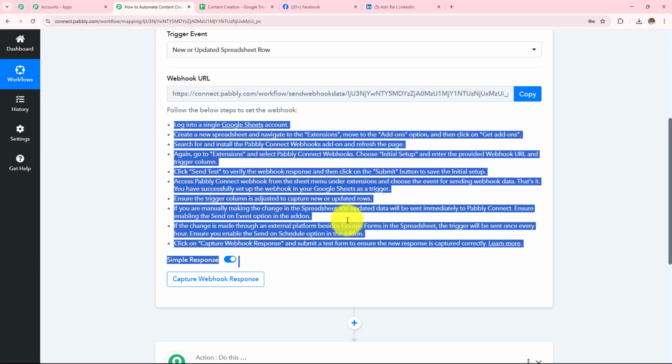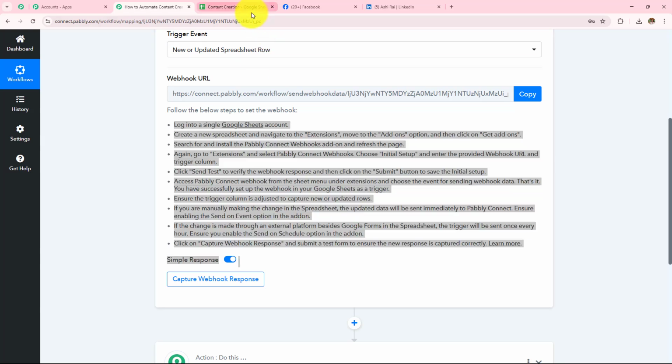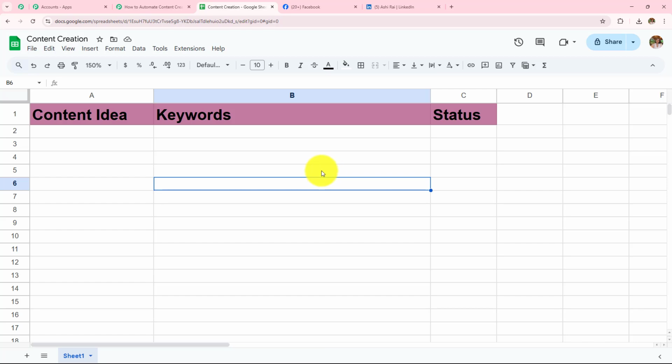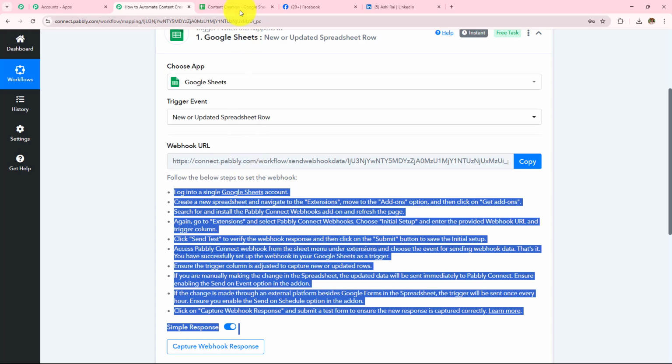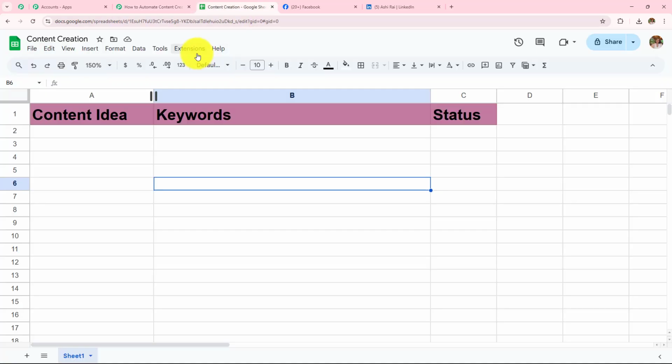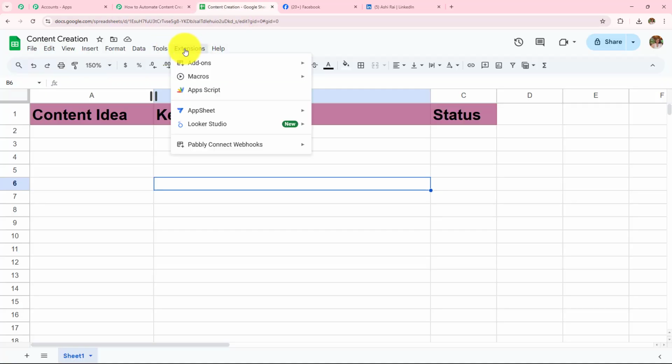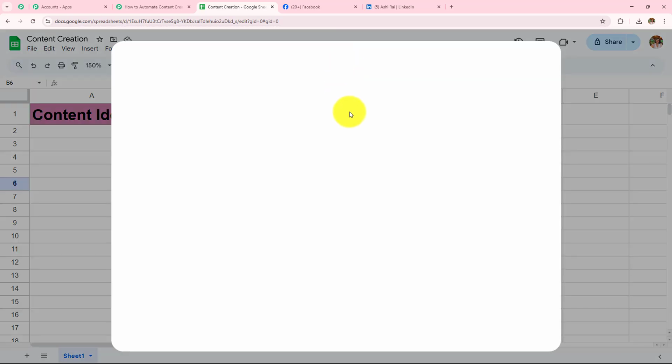So reading this help desk, we are going to make this connection, and to make this connection, let me open my Google Sheets. So this is my Google Sheets, and I am going to add some content idea in this, and this should be captured in my Pabbly Connect workflow. So to do this, I have to make this webhook connection in my Google Sheets. And for that, I have to go to this Extensions, then go to Add-ons, and then click on Get add-ons.